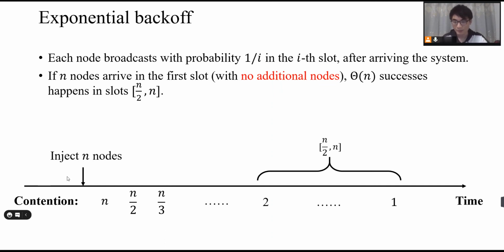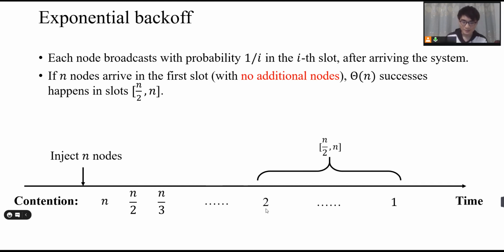Let's see this example. Consider the situation when n nodes arrive in the first slot, and let's compute the contention of each slot. The contention is defined to be the expected number of nodes that broadcast in this slot. Since all nodes broadcast in the first slot with probability 1, the contention in the first slot is n. And the contention in time slot n/2 is a constant.